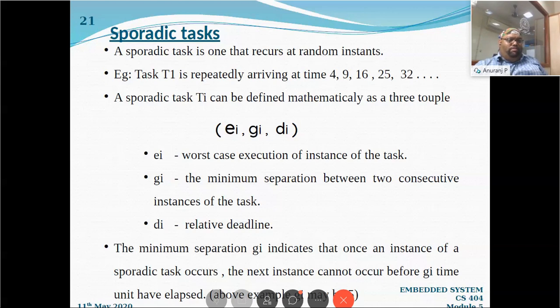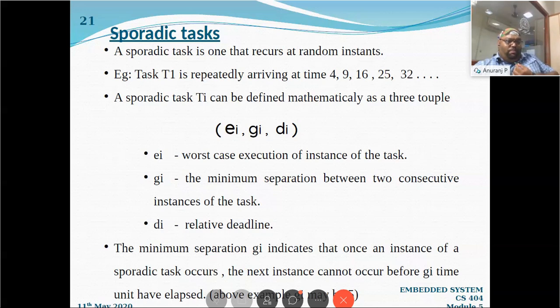A sporadic task can be defined mathematically as a 3-tuple. Before going to the tuple definition, I will say one more point. See, it is coming at 4, 9, 16, 25. The first instance has come at the 4th. I cannot say at what time it will come next, but I can say that for a particular time it should not come. After this time, it can come. That is a minimum time that we will be specifying. After that time, any time, this particular task can come. That is what is called a sporadic task.